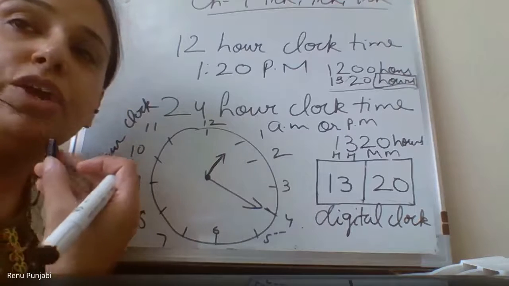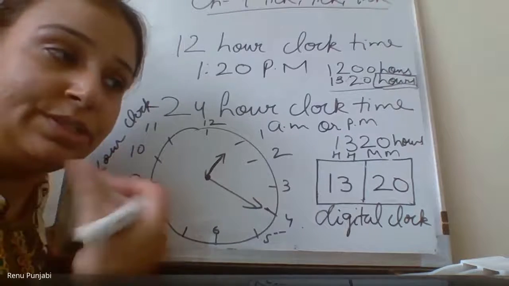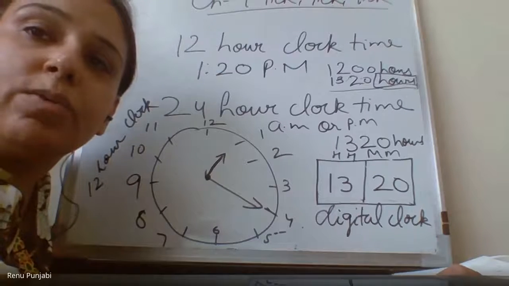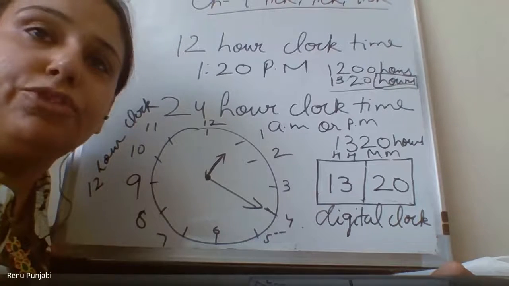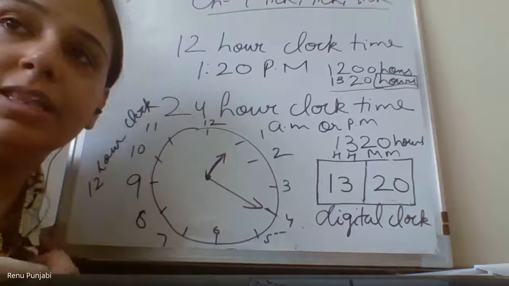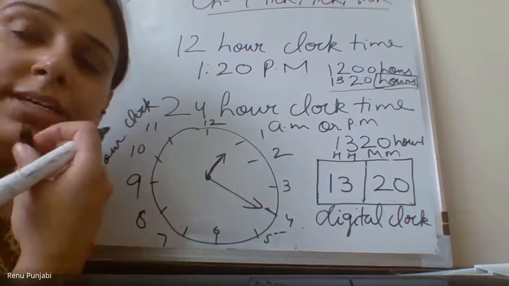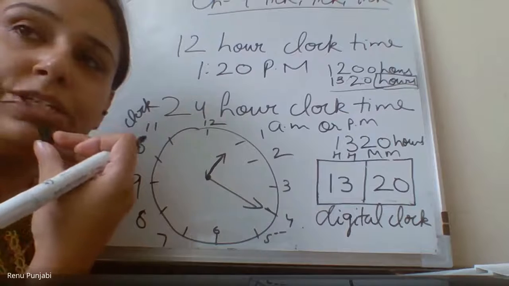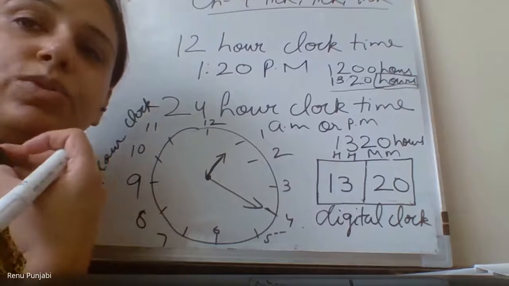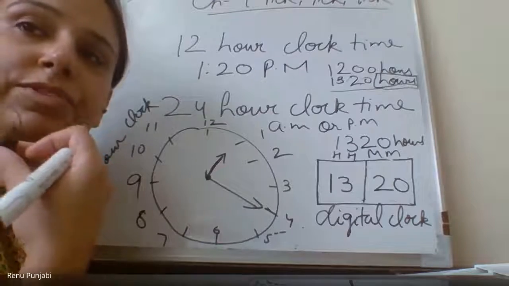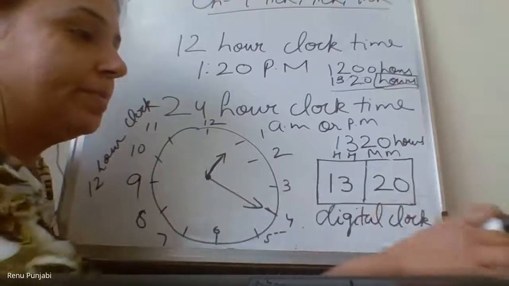You can read in your book that one girl got confused whether her train was at 5:30 in the evening or at 17, because the timing mentioned was 17 something. We will learn about that also when we come to our chapter.